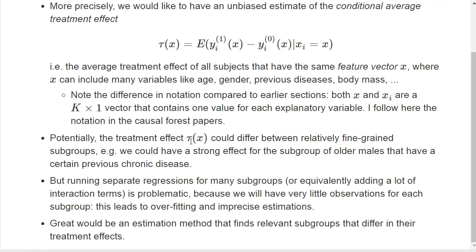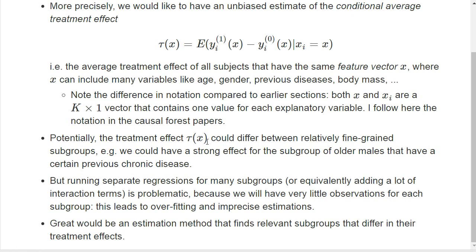And this personalized treatment effect, tau of x, can potentially differ between very fine-grained subgroups. Maybe a drug has only a strong effect for a subgroup, let's say, of older males that have been smokers and had some previous chronic disease before.